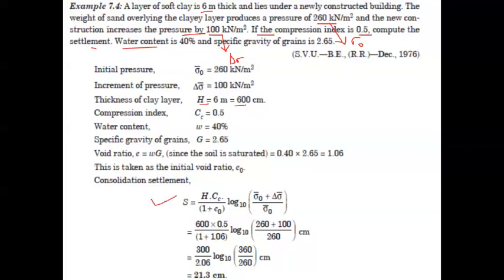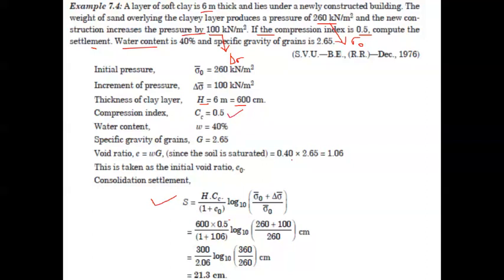Cc is given directly as 0.5, so we substitute 0.5 divided by 1 plus e naught, where e naught is the initial voids ratio.